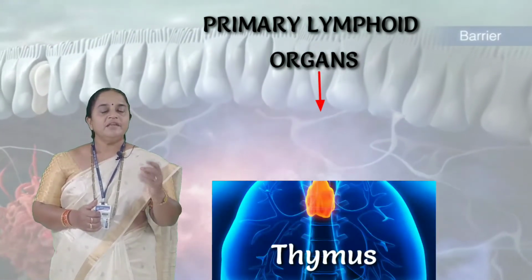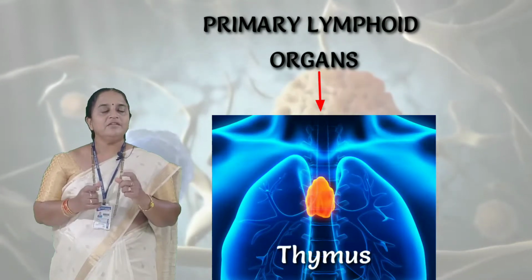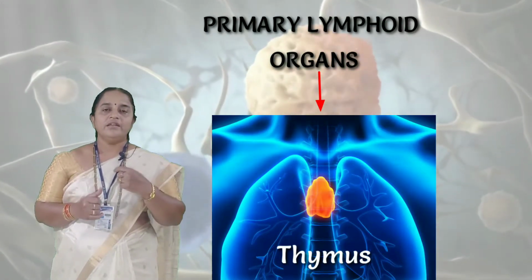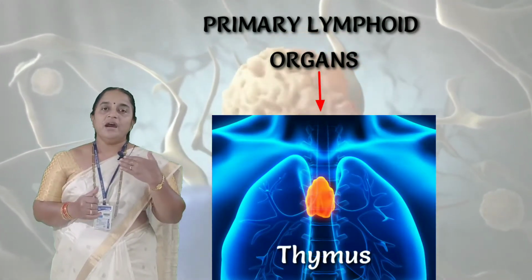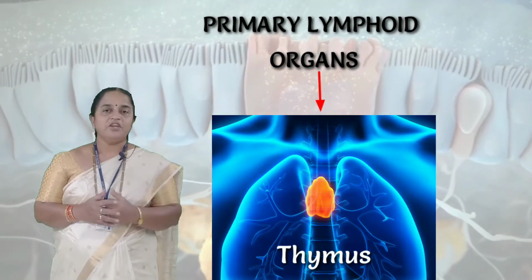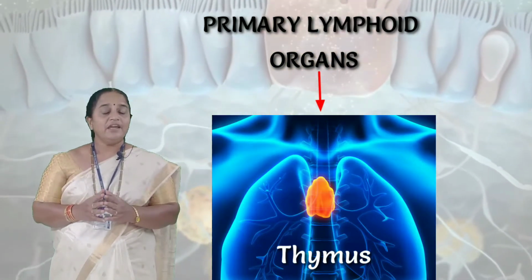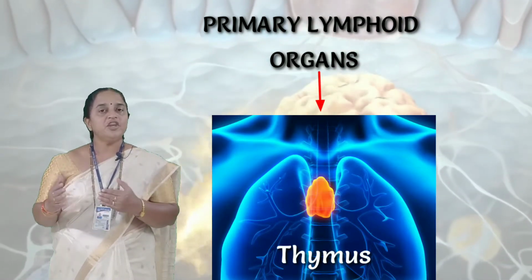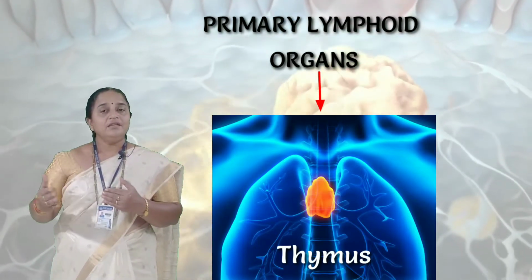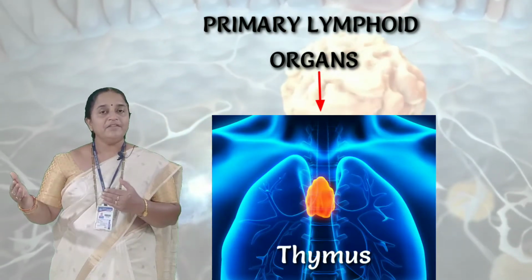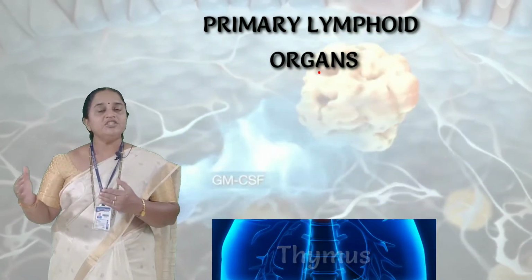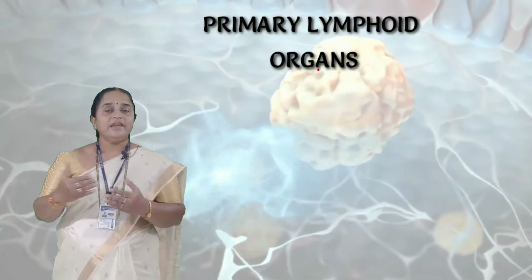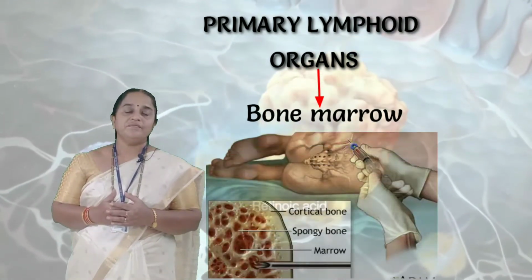One is thymus. It is a small patch-like structure located just above the heart near the parathyroid gland. This thymus is functional during embryonic life and in childhood. In the adult phase, this thymus slowly degenerates. The second is the bone marrow.